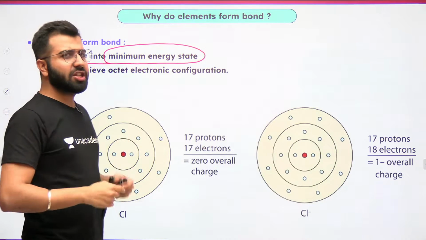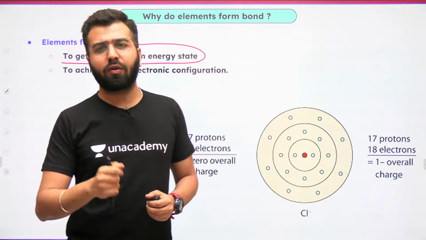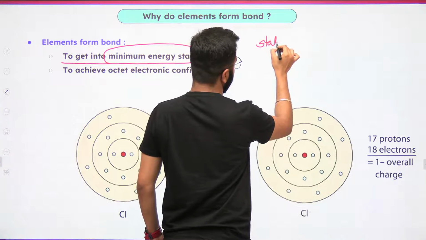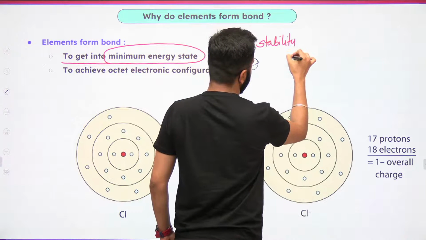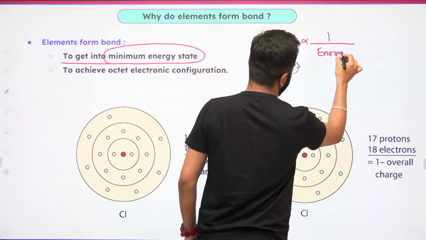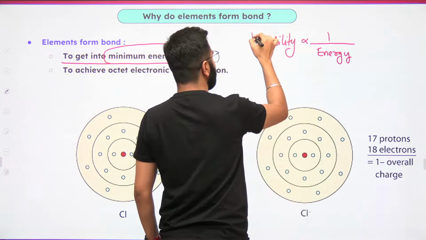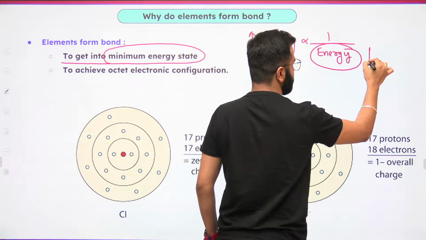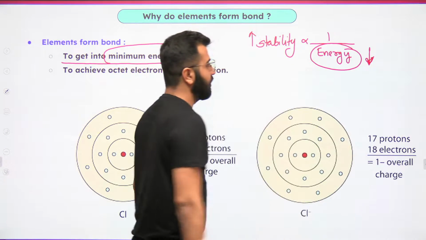Guys, do you remember the relationship between the stability and the energy I always tell you in the class? It's actually stability is inversely proportional to energy. So for anything to be much more stable, the energy possessed should be minimum, should be lower.